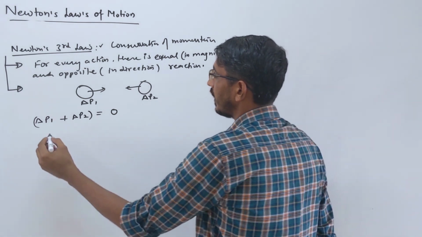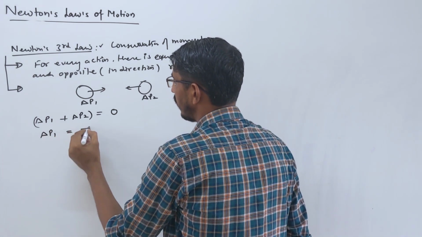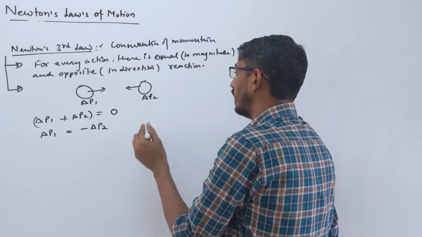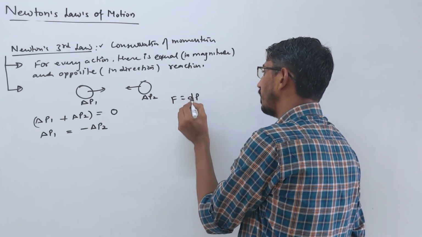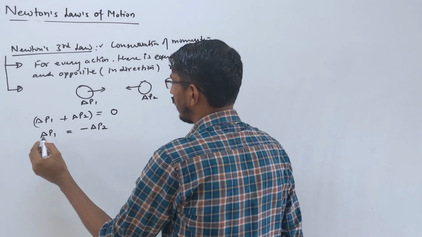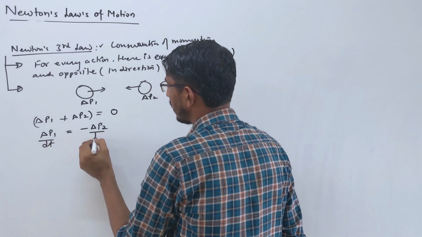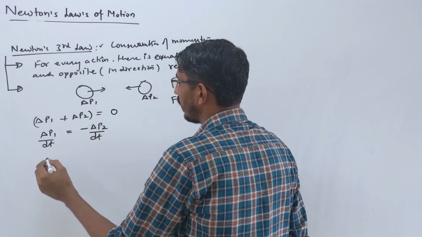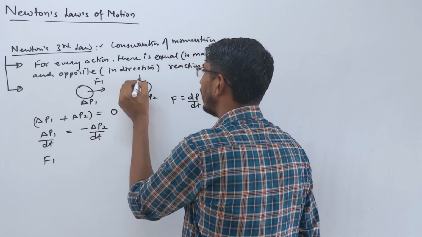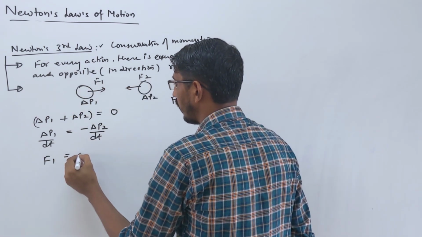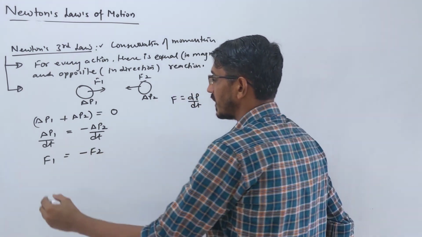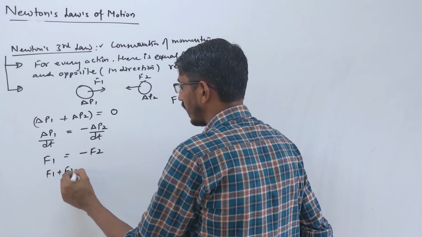Or you can say the change in momentum of the first is equal to minus the change in momentum of the second, okay? Now from Newton's second law, you know that force is dp by dt, correct? So if you divide by time, dt, on both sides, then this is nothing but F1, the force applied by this body, and F2, the force applied by the second body. F1 will be equal to minus F2, since dp by dt is force. Or you can say simply F1 plus F2 is 0.